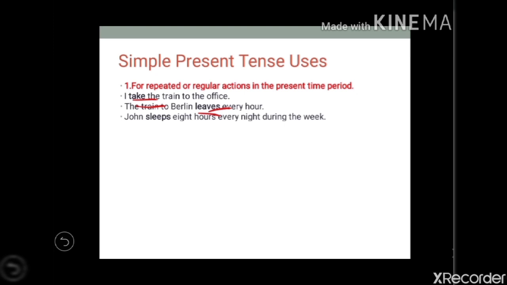John sleeps 8 hours every night. So it is John's routine to sleep every night for 8 hours. Routine things we denote by simple present tense.